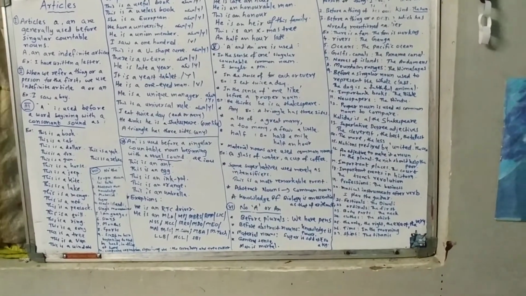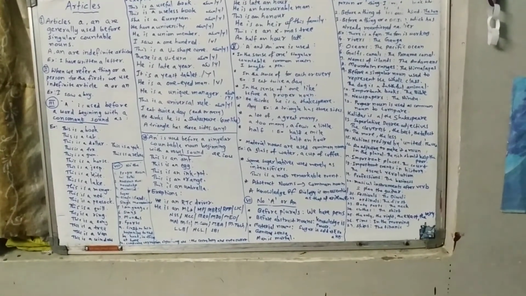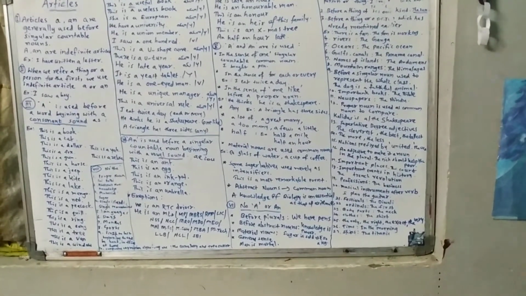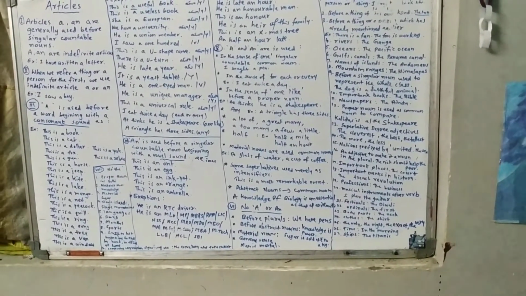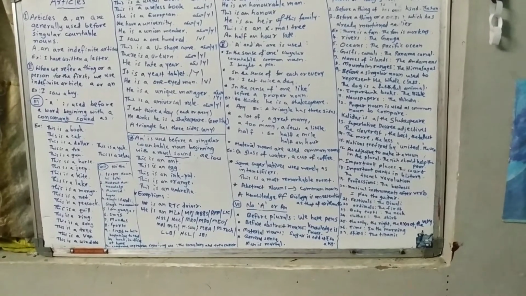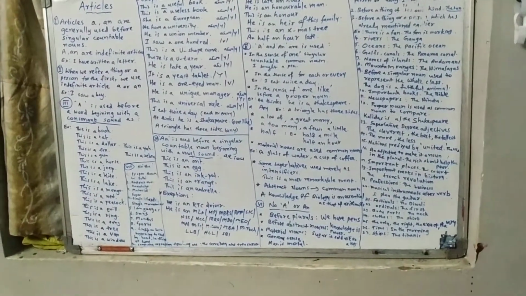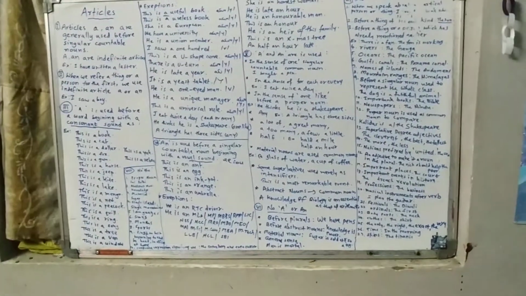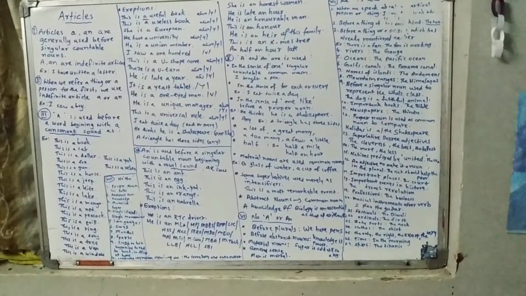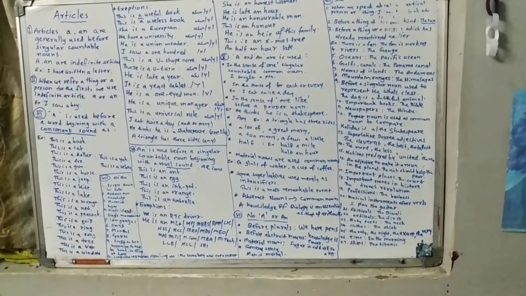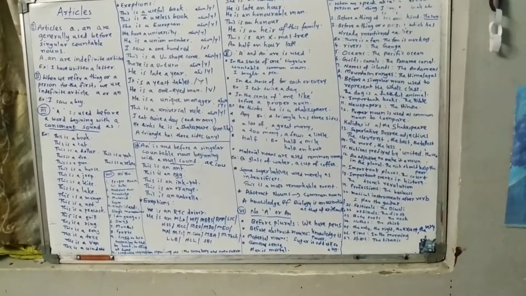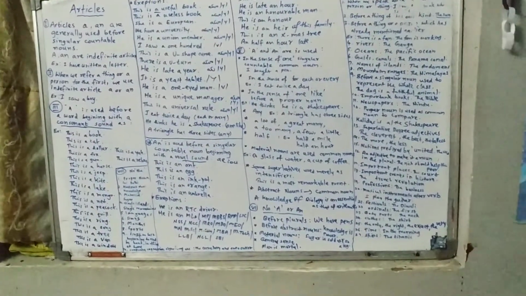Abstract nouns, if they are used as common nouns, there also we use the article a or an. A knowledge of biology is as essential as that of arithmetic. Actually here knowledge is an abstract noun, and there we don't use a or an or the. But here the abstract noun is used as a common noun. That's why we say a knowledge of biology, a knowledge of English, a knowledge of maths.